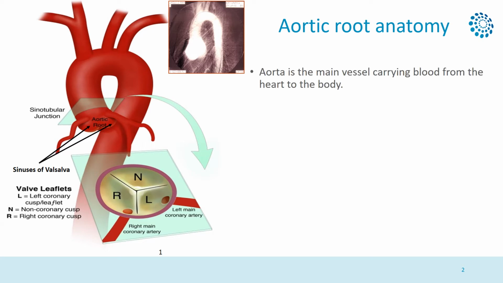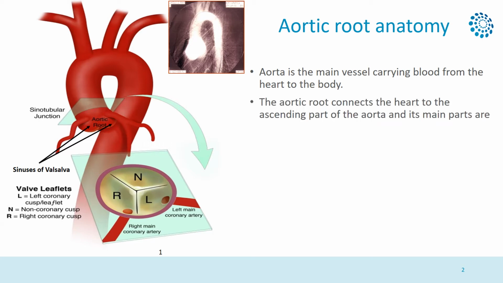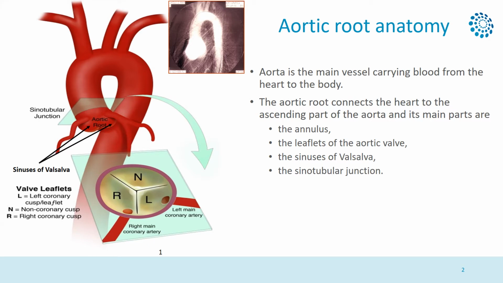Aorta is the main vessel that carries blood from the heart to the body. The aortic root connects the heart to the ascending part of the aorta, and its main components are the annulus, the aortic valve leaflets, the sinus of Valsalva, and the sinotubular junction, as they are shown in this figure to the left. The coronary artery openings are also found here.